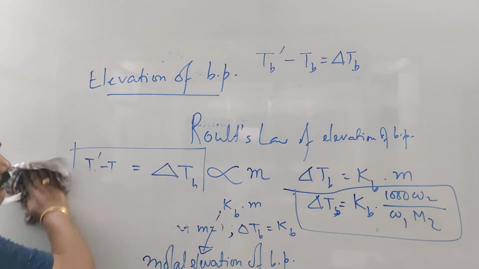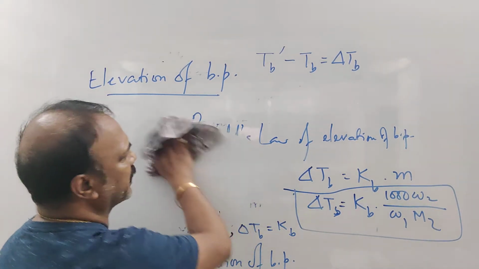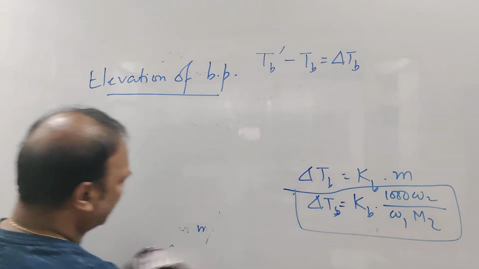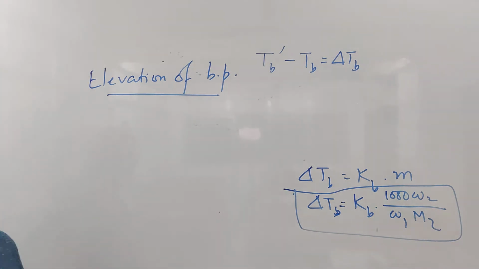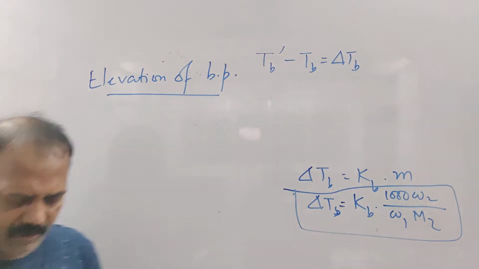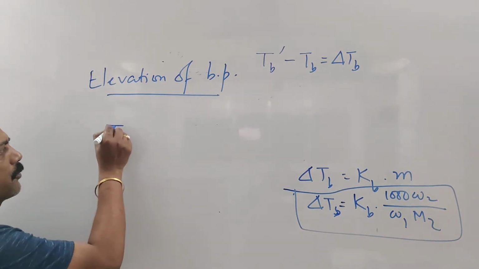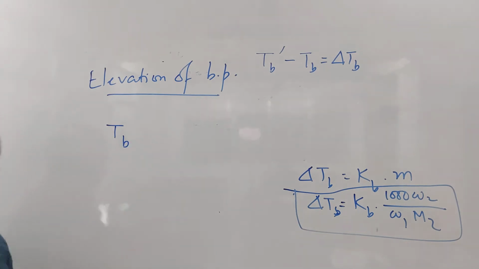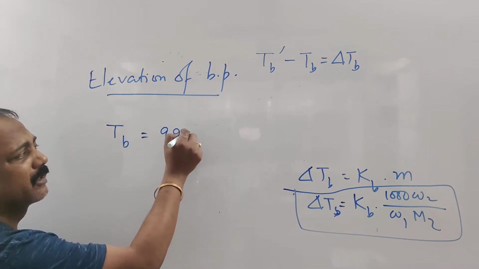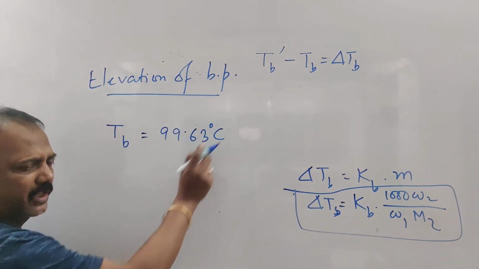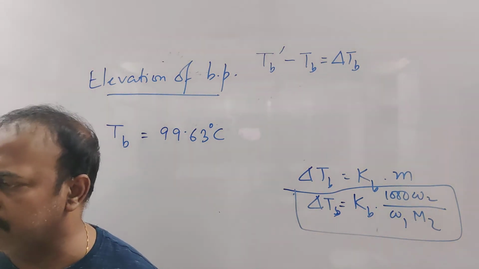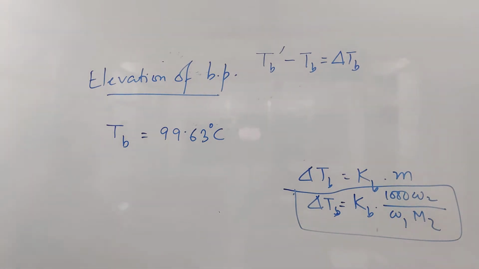What is given? What is the first sentence? Boiling point of water at 750 mm of mercury, that is not important for us, pressure is not important for us, that is the condition, is how much? So boiling point of water means Tb, that's boiling point of pure water, is equal to 99.63 degrees Celsius. If you wish, you can convert it into Kelvin also. That's the first point given.